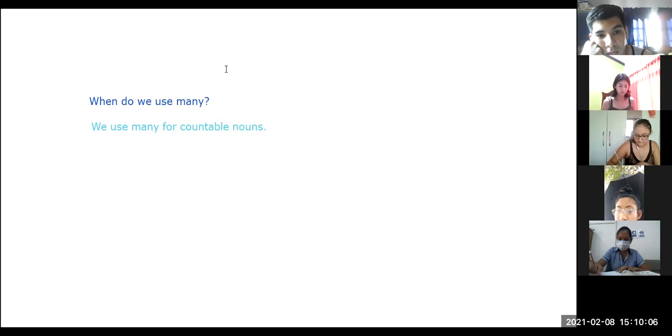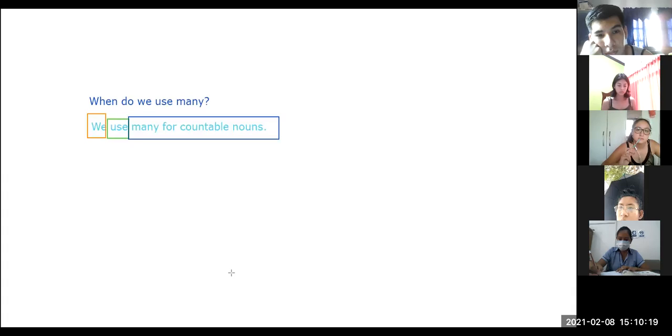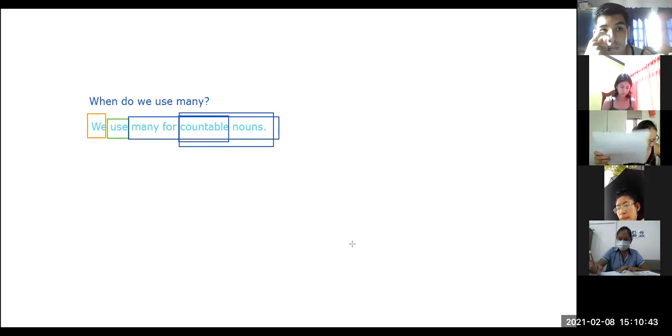¿Por qué es una respuesta correcta? Porque está completa. Vamos a ver, tenemos un sujeto, tenemos un verbo en la respuesta, y tenemos el complemento. Ok, entonces toda respuesta que usted dé debe tener esto. Sujeto, verbo y complemento. Ok, para todos les estoy diciendo esto. No me pueden responder solo no o solo countable, o solo countable nouns. Tienen que hacer su respuesta completa. ¿Ok? Yes, very good. We use many for countable nouns.